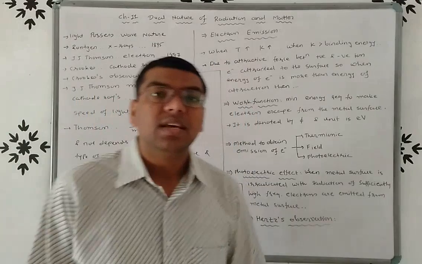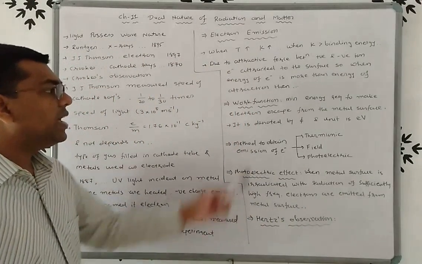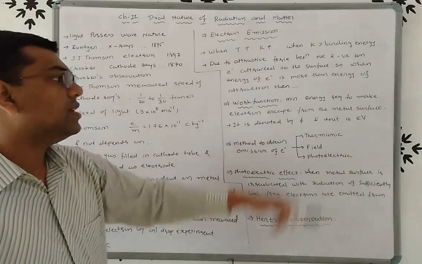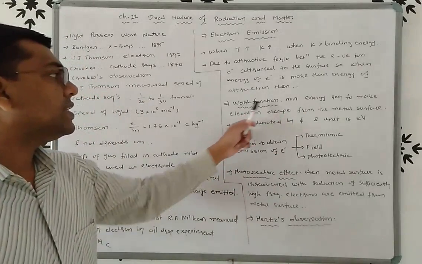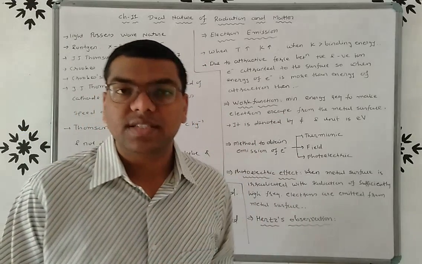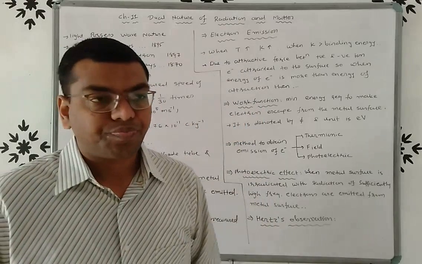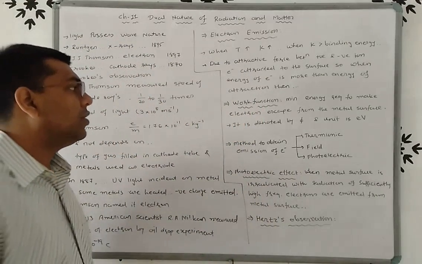So friends, the minimum energy required to make an electron escape from the metal surface is known as the work function, right? So what is work function?